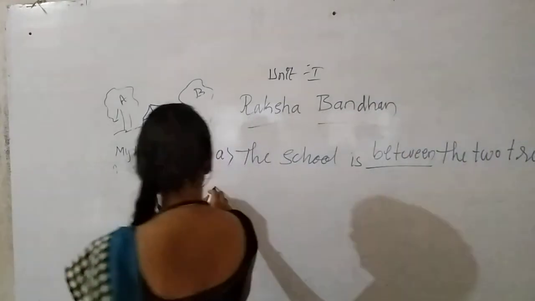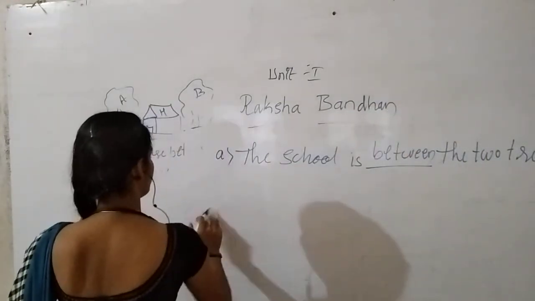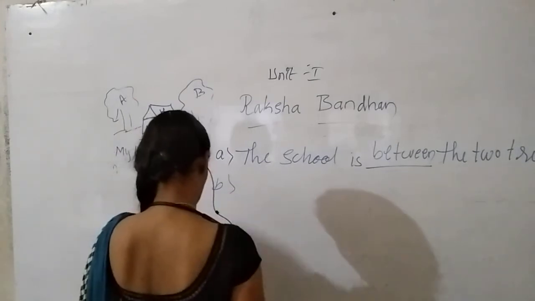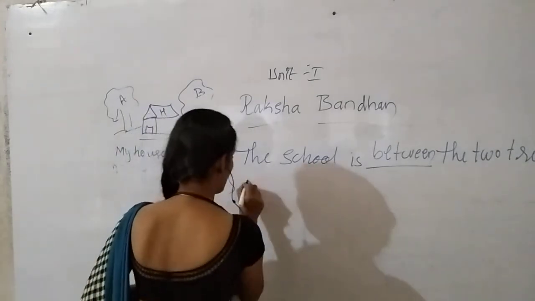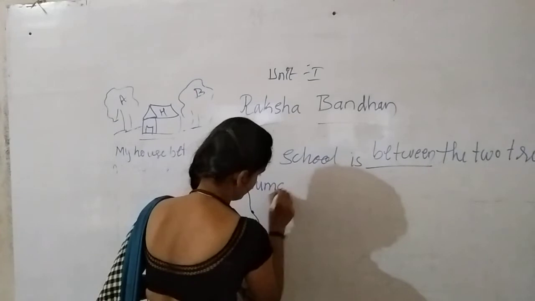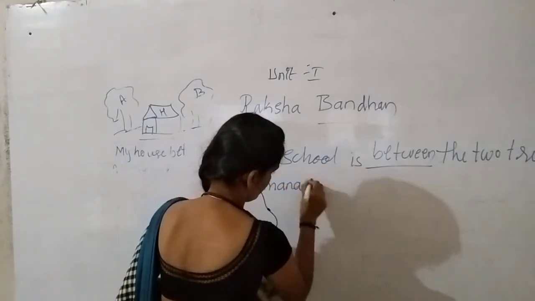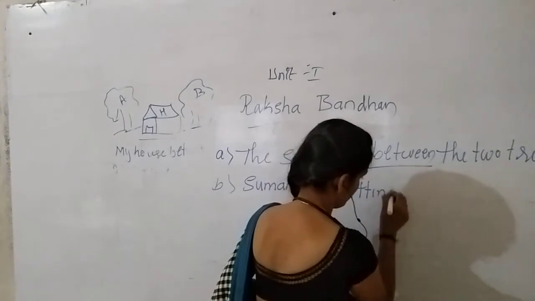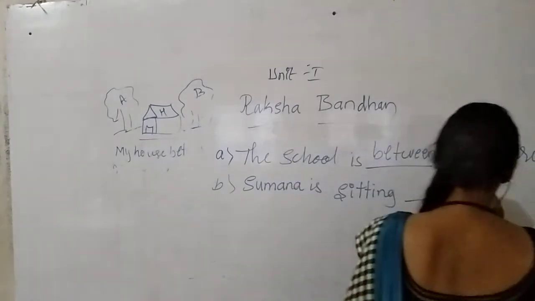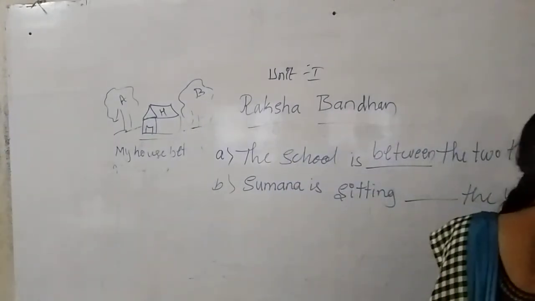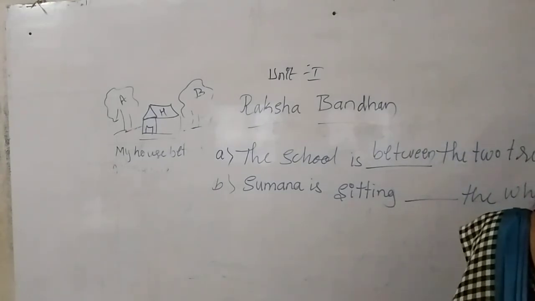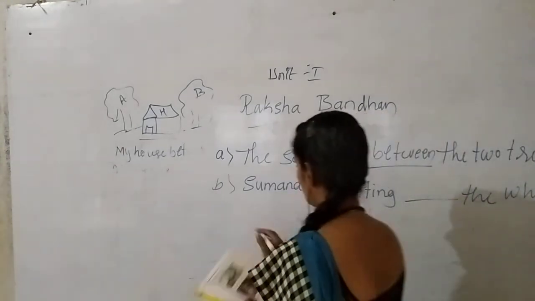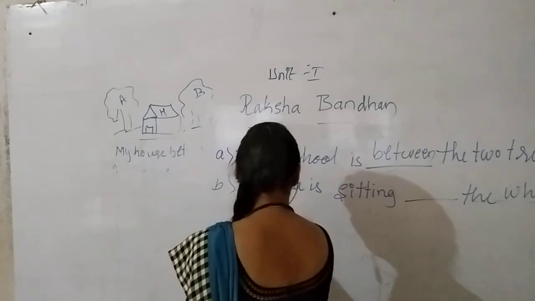Next, the second one, B: Sumana is sitting dash the wheel and seat.